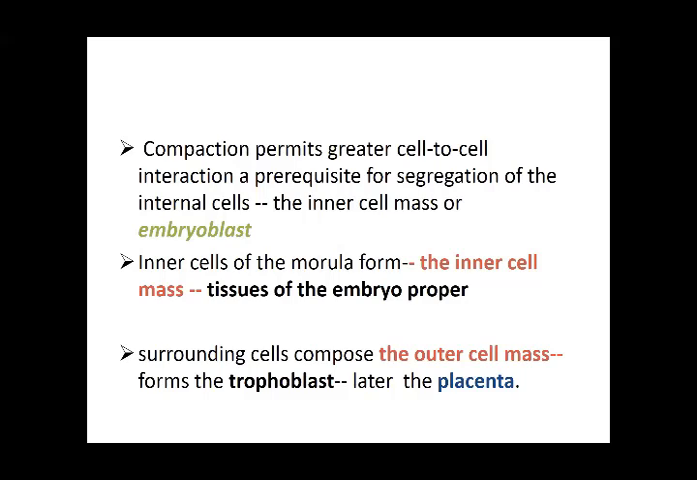So this compaction process is holding certain cells in the outer cell portion and certain cells in the inner cell portion, because they're going to have different functions, so they divide into a trophoblast and embryoblast.